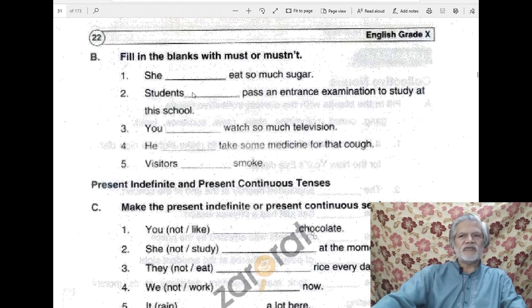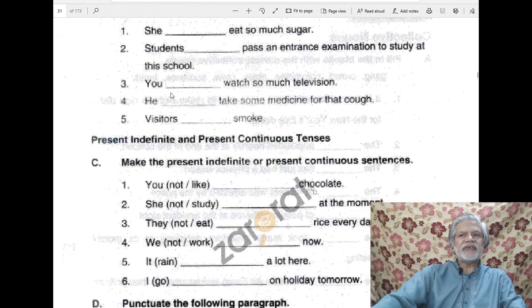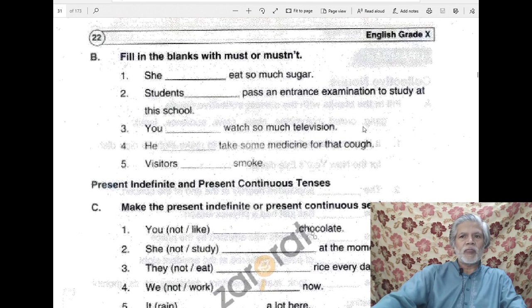Here we need must. It is essential for students to pass an entrance exam and entry test to study at this school. You dash watch so much television. Watching a lot of television is injurious for our health. So again, we must use mustn't. You mustn't watch so much television.